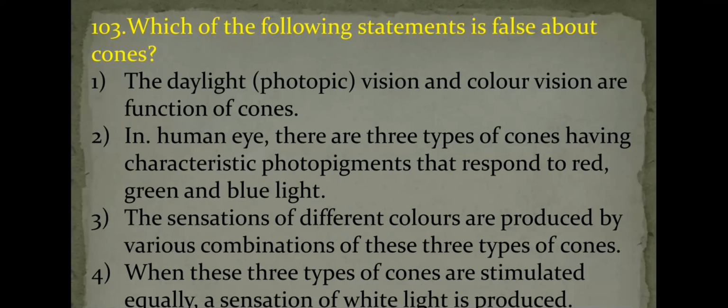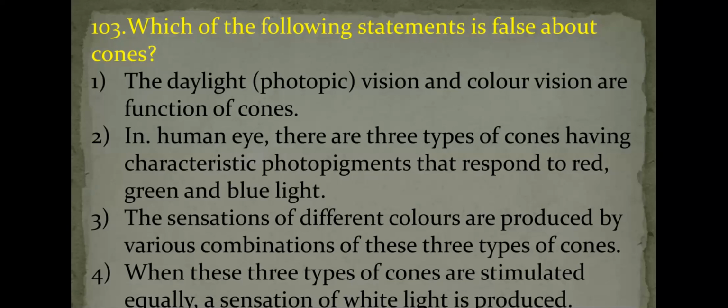In the human eye, there are three types of cones having characteristic photopigments that respond to red, green, and blue light. Just now I said that there are three types of cone cells in the human retina: erythrolabes, cyanolabes, and chlorolabes, and they are sensitive to the respective colors. Next, the third statement: the sensation of different colors is produced by various combinations of these three types of cones. Yes. Here we have only three types of cone cells: red, green, and blue, and all the remaining colors are produced by the combination of these three.